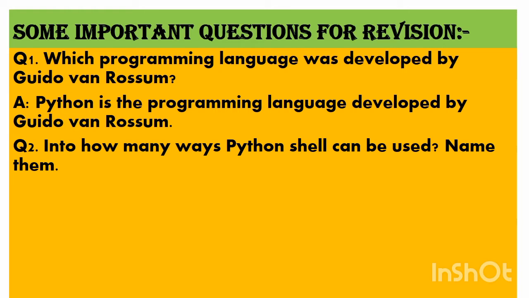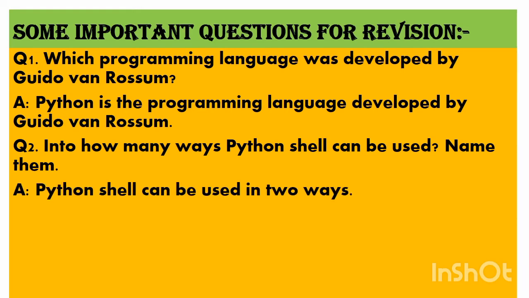Second question. Into how many ways can the Python shell be used? Name them. Python shell can be used in two ways. Can you name them?